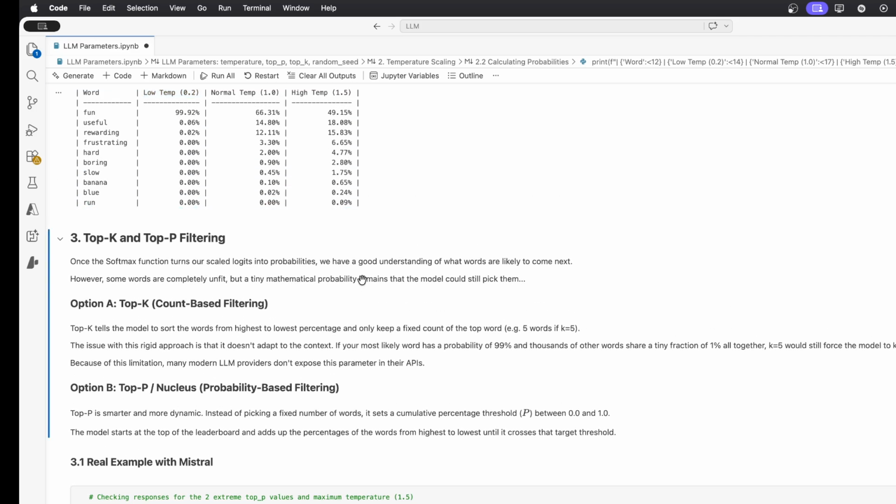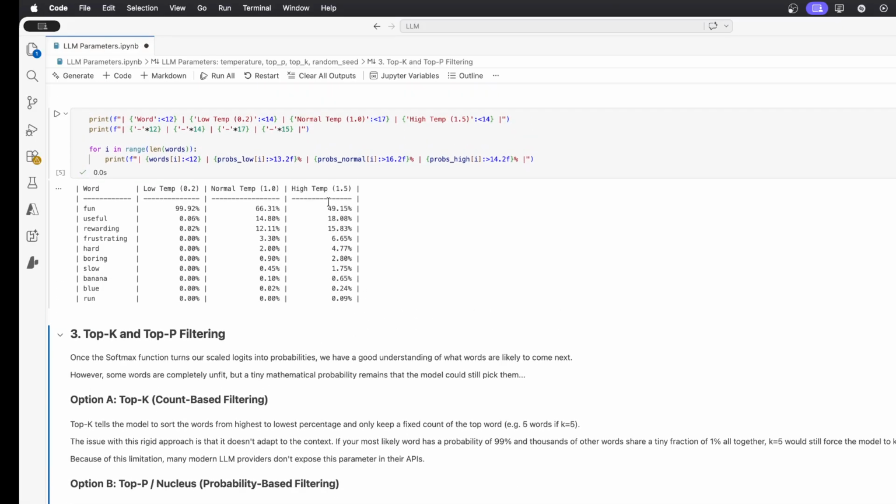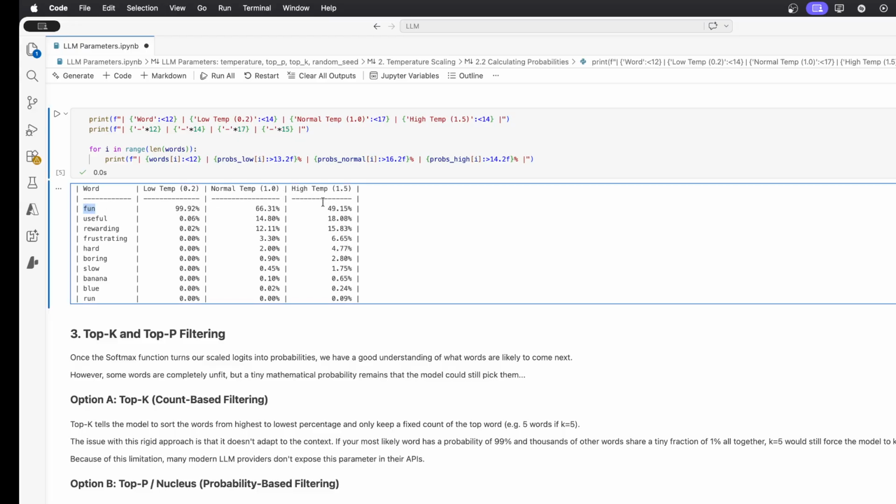And if you set 90%, in that case you will just go from the most likely to the least likely, and you will stop when you reach the 90%. In that case, you will choose fun, that has a probability of 49%, then you could still add useful, you could still add rewarding, and I think here you will be at the 90%, so you will stop here with these 3 words which are extremely likely.